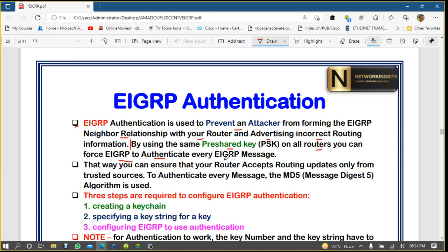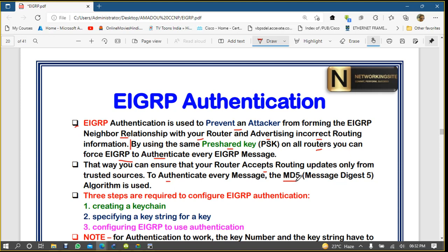Whenever any router wants to become the neighbor of your routers, it has to authenticate. If authentication matches, the routers will become neighbors, and after that they will start exchanging routing. Normally EIGRP is Cisco proprietary.